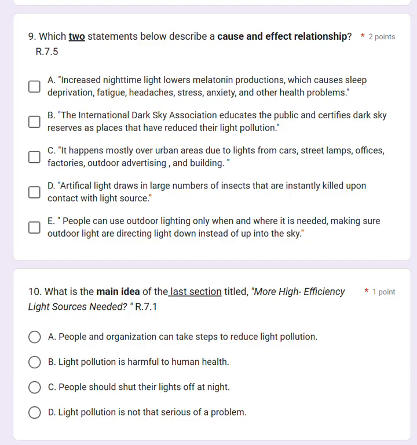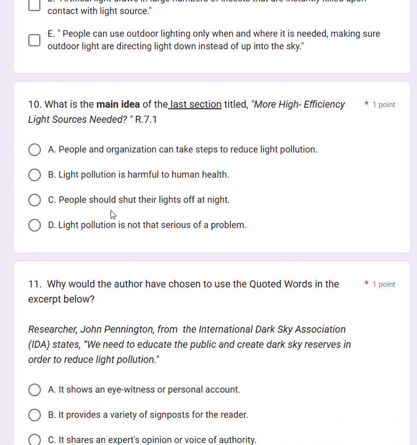So which two show a cause and effect relationship? I'm going to give you a hint here. One of these answers is A. Okay? And that other one shows a direct link to why light is affected. What do the lights do? Okay? One of these answers you should have marked as A.